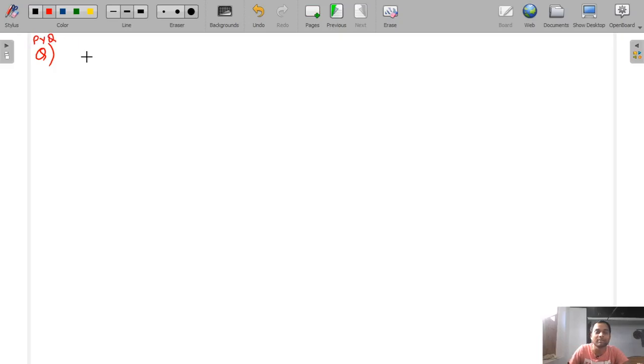So this is again a previous year GATE question. Very simple question. An unmodulated FM power is given by 100 watts.